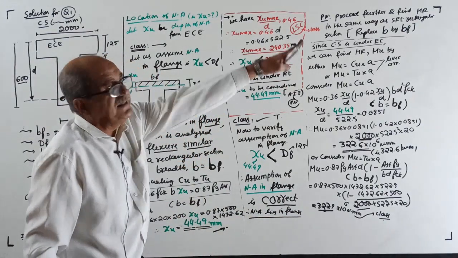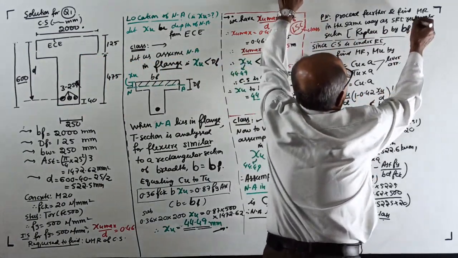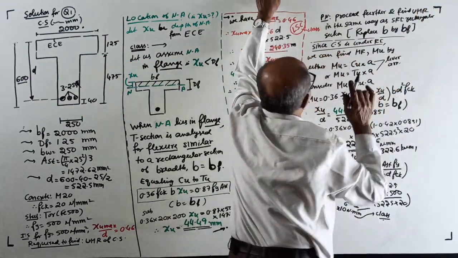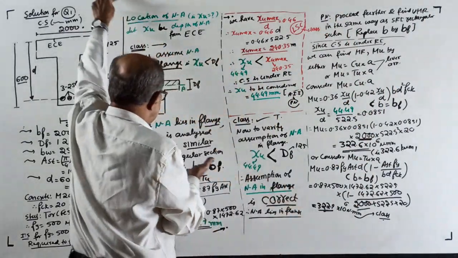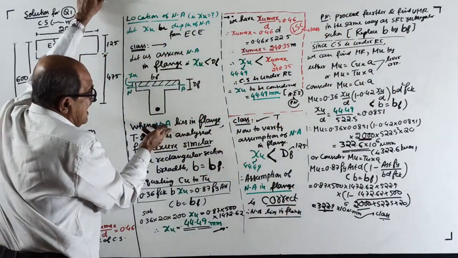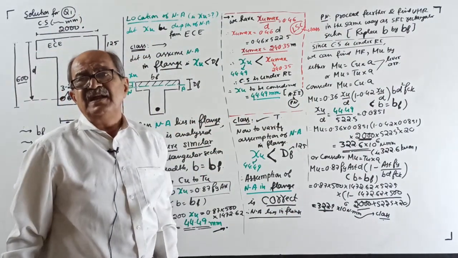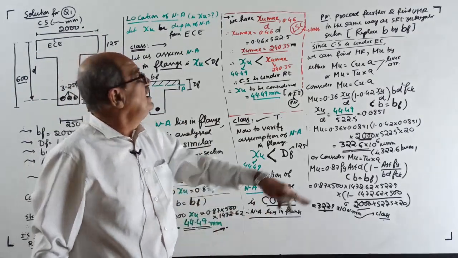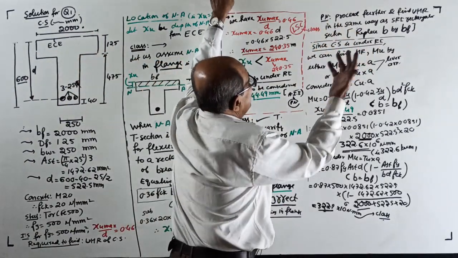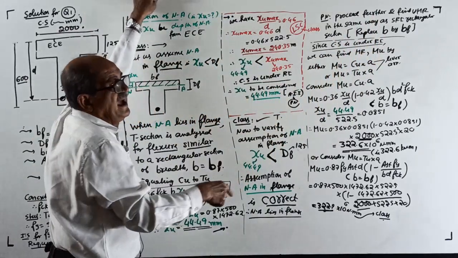Therefore, proceed further to find the ultimate MR. Ultimate MR is found in the same way as a rectangular section. Why? Whenever the neutral axis lies in the flange, a T section is analyzed for flexure in the same way as a rectangular section, but wherever B comes, substitute Bf. Actually, in the exam you don't have to write this statement again and again.